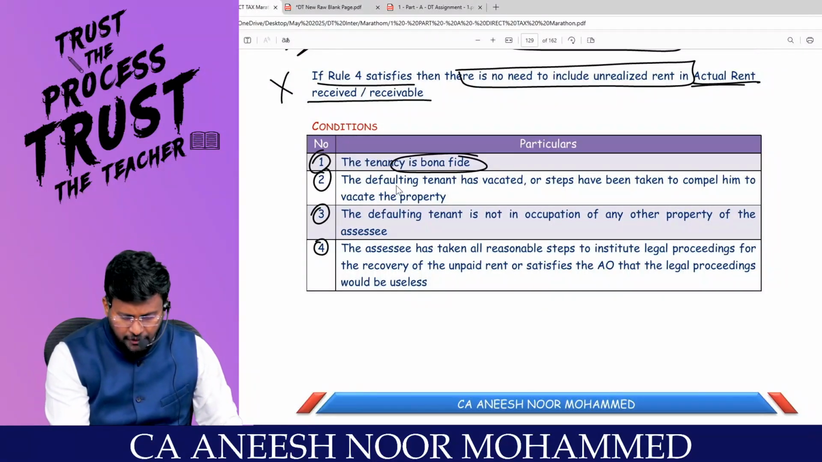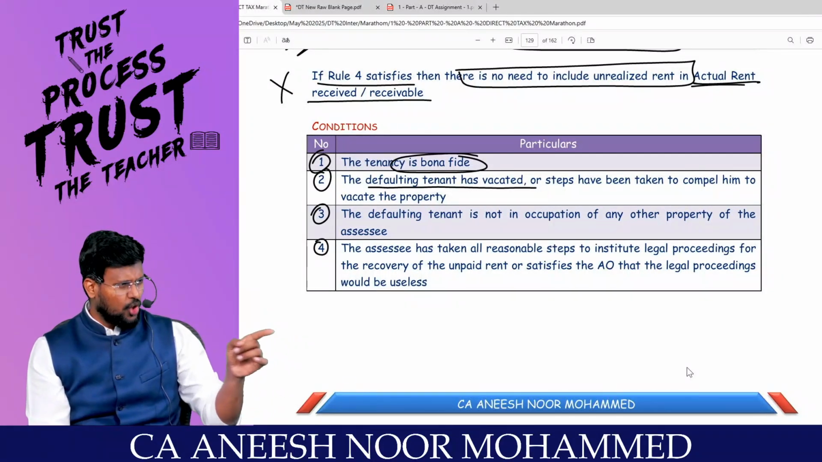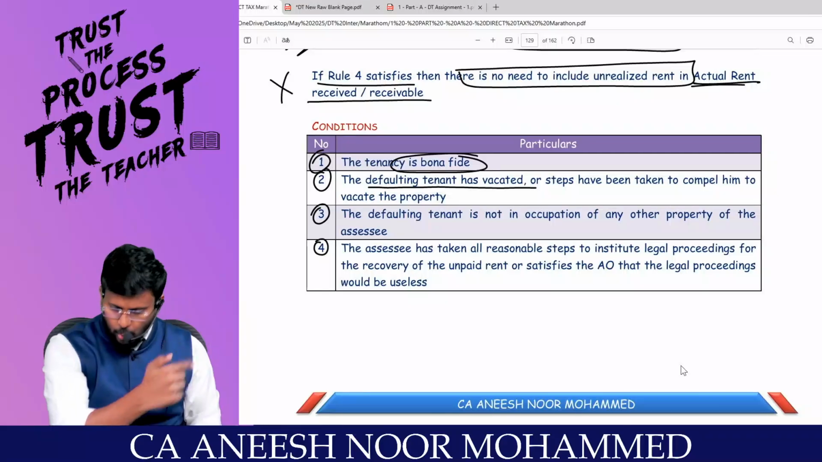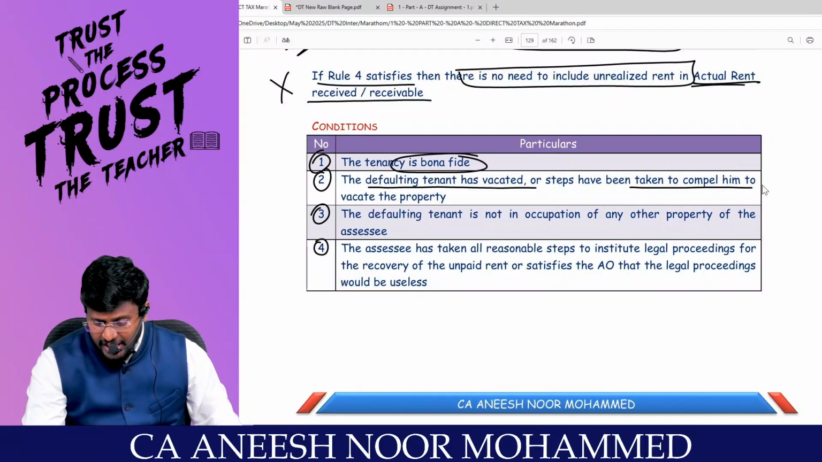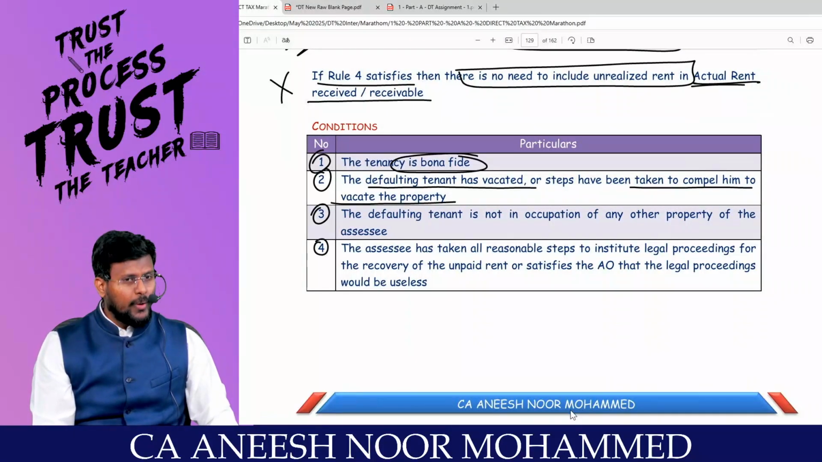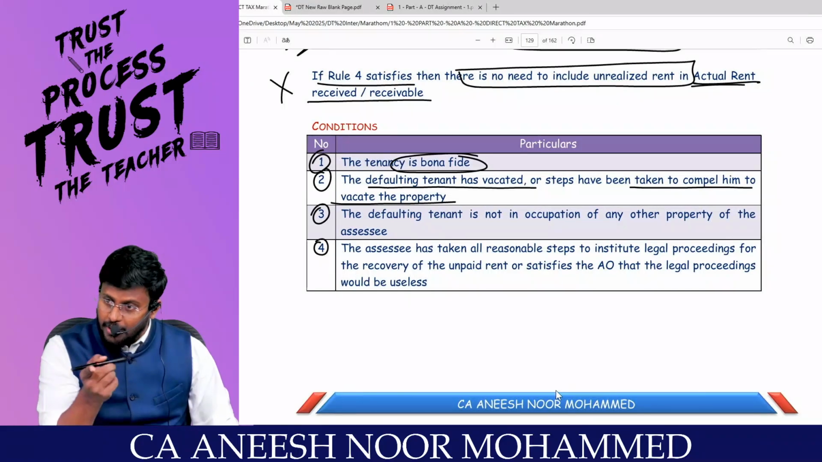Number 2, the defaulting tenant has vacated. If the tenant is not paying the rent, you should tell him to get out, or steps have been taken to compel him to vacate the property. You should take these steps.